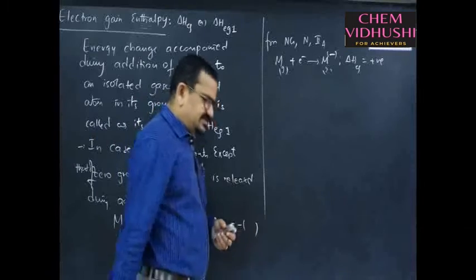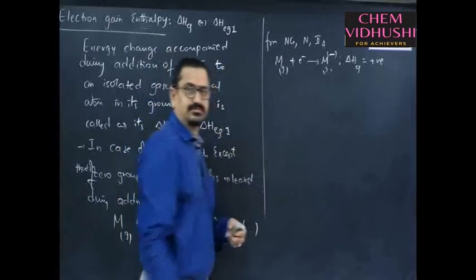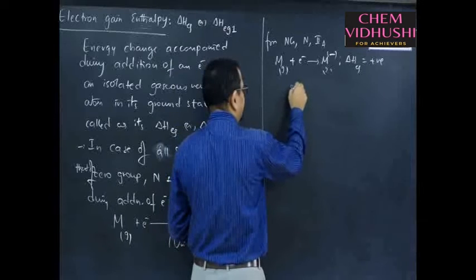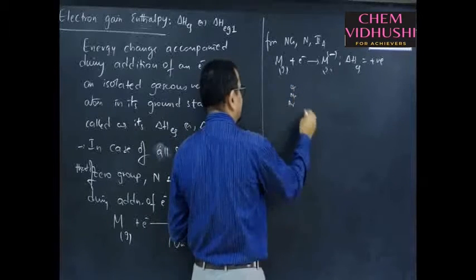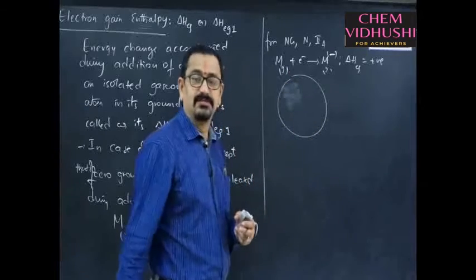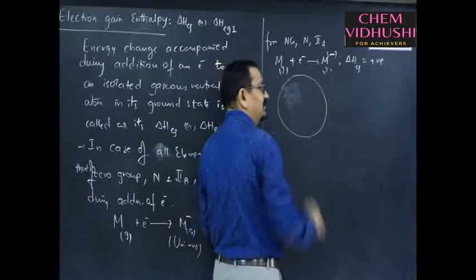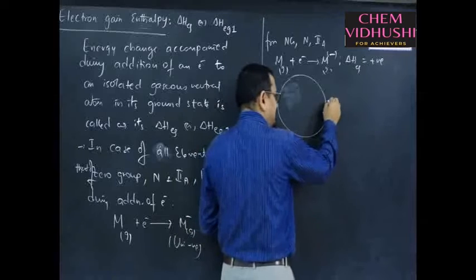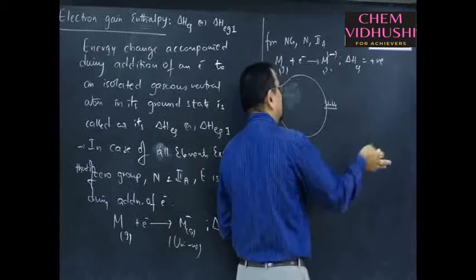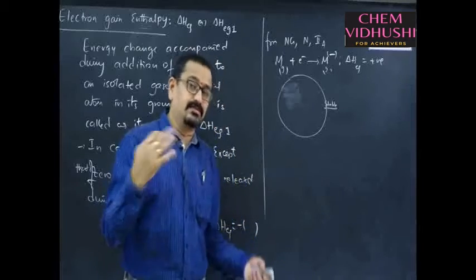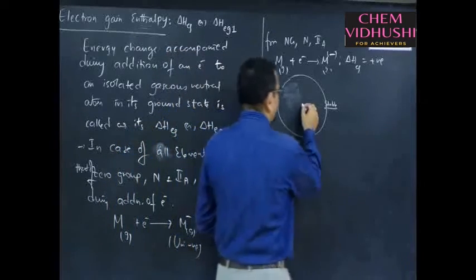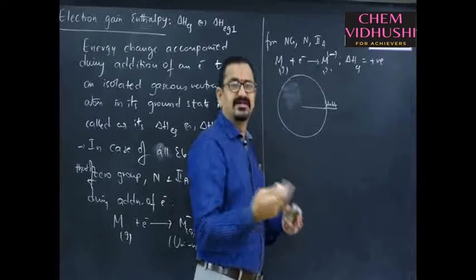Here we need to remember why it is positive. In case of noble gases, if you take helium, neon or argon, all have a completely filled outer shell, which is more stable and more symmetric in nature. Half filled or completely filled electronic configuration gives stability because of symmetry in the distribution. Because of that, noble gases are said to have a stable configuration.